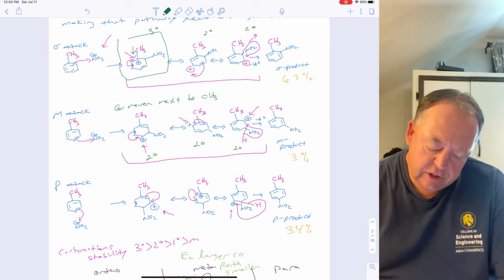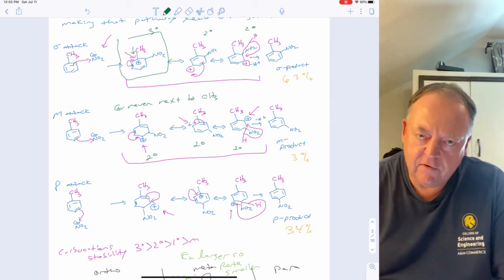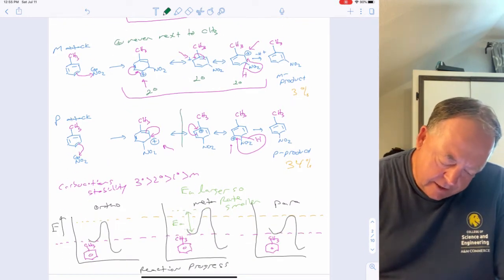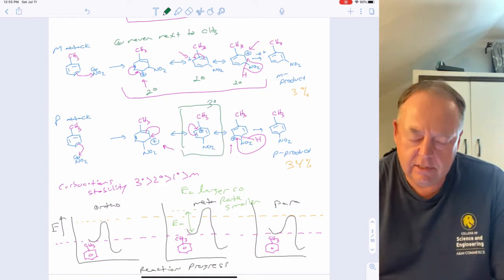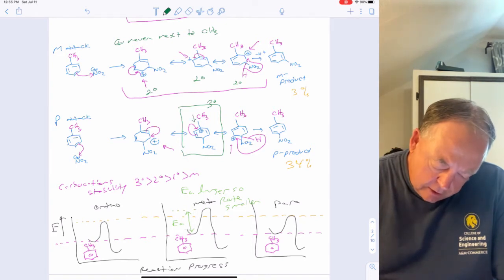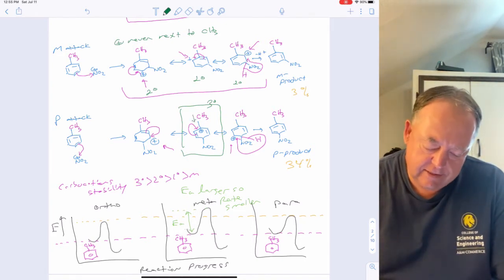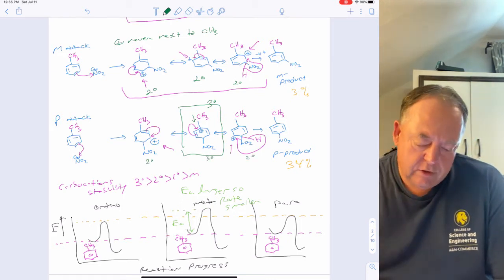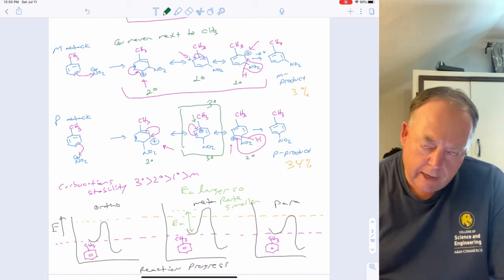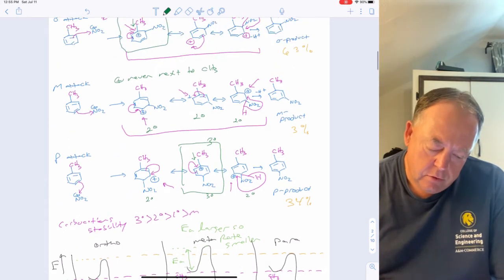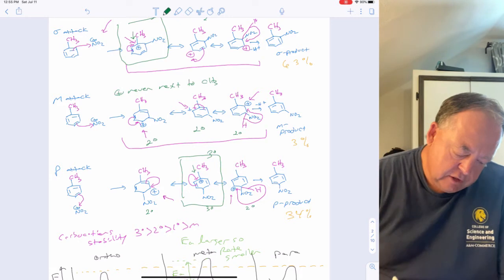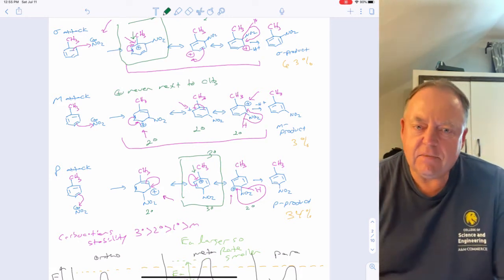And if that positive charge skips the carbon where the methyl is at, then the methyl group can never help stabilize it. But if you did para substitution, then the key intermediate resonance form is that one. Because again, now the positive is next to the CH3, so the CH3 can help stabilize that positive charge by releasing electron density to it. So here that's secondary, this one's tertiary, that's secondary. So only when substitution occurs ortho or para to the CH3 can you get this tertiary carbocation where the CH3 can help stabilize it. So the ortho and para positions are going to be the fastest pathways because they have the most stable intermediate.